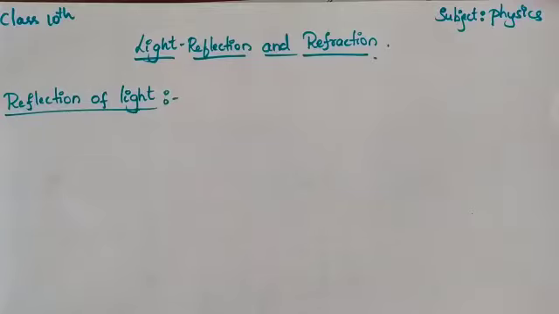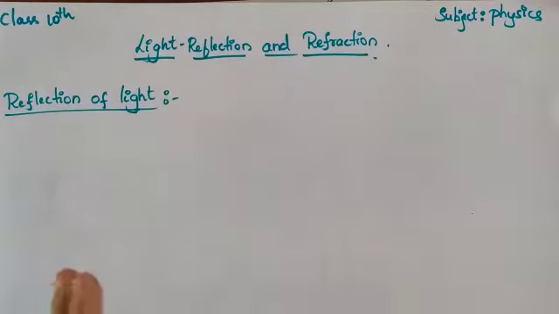A ray of light means a single light. A beam of light means a group of rays of light. We also discussed converging light, diverging light, as well as the parallel beam of light. Based on these concepts, today we are going further.